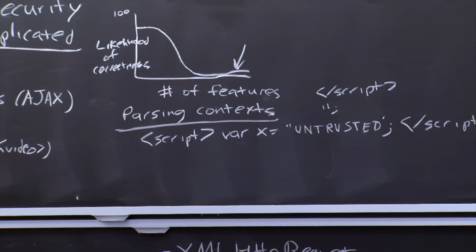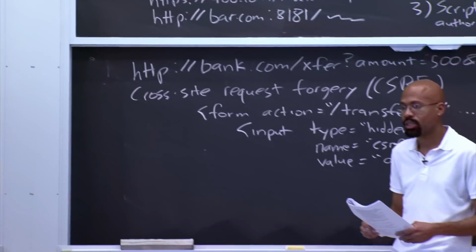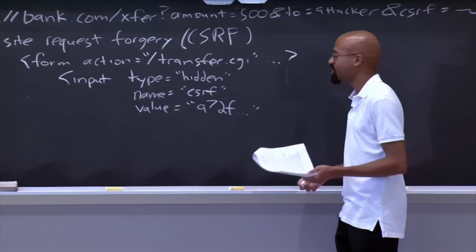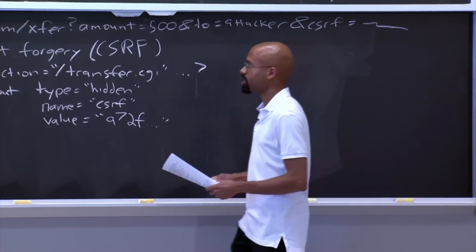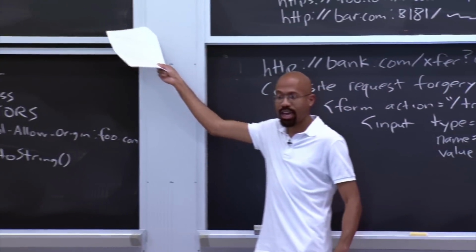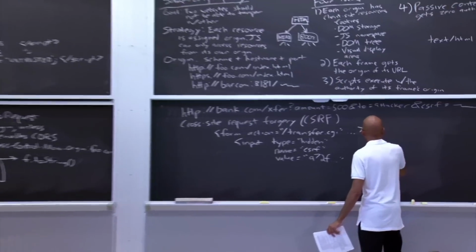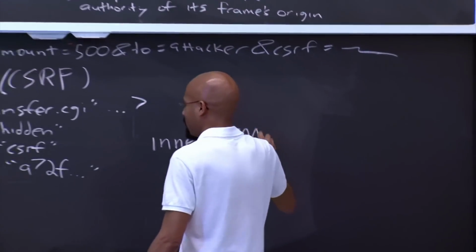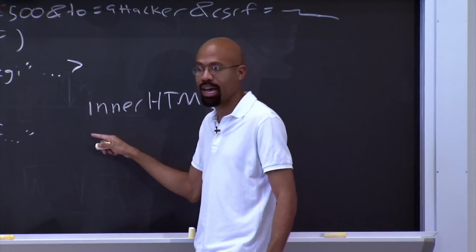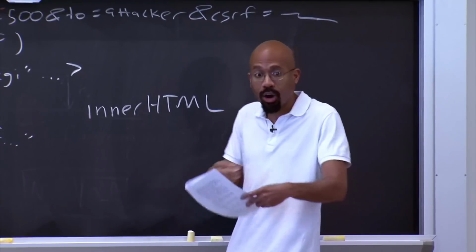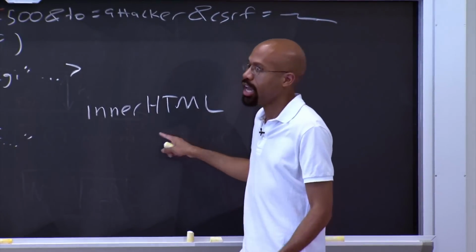Can the attacker get the random value by inspecting the HTML source code? Yes, that's actually a good question, right? So it depends on what the attacker has access to. If the attacker, for example, by doing something goofy like that, can actually access this JavaScript property called innerHTML, this is a property of all DOM nodes, right? So if I call like document.body.innerHTML, I will get all of the HTML that's inside of that page right now. So yeah, if the attacker can do this, then you're in trouble.